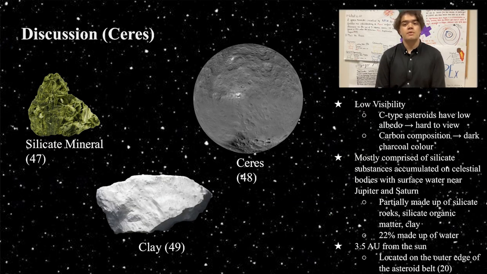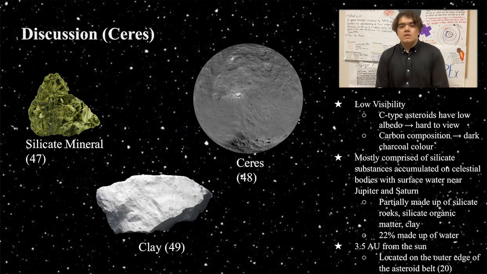C-type asteroids are known to be a source of carbonaceous chondrite meteorites, with the carbon composition resulting in a dark charcoal-like color. C-type asteroids have a very low albedo, which means that they don't reflect most of the light shone onto them, making them very hard to view. Most C-type asteroids are at least 3.5 AU from the Sun on the edge of the asteroid belt, being one of the more ancient asteroids of the solar system. These asteroids are the source of carbonaceous chondrite meteorites. Most C-type asteroids haven't reached above 50 degrees Celsius and are believed to be composed of around 22% water.